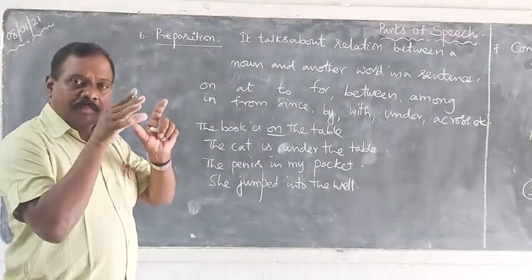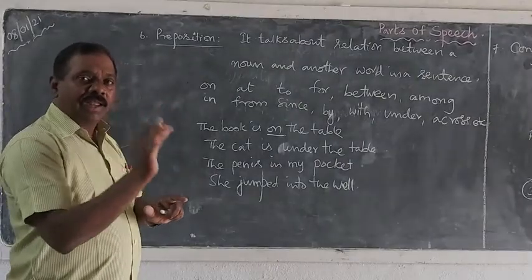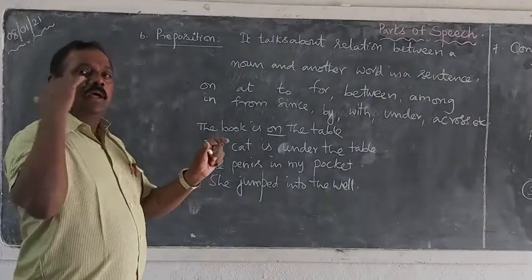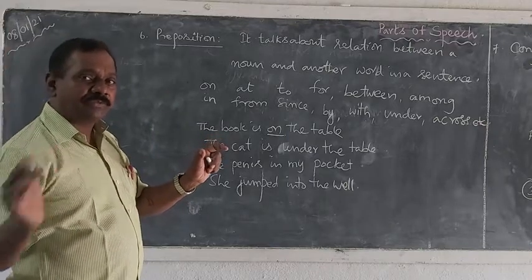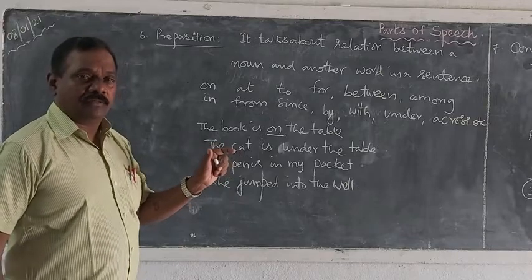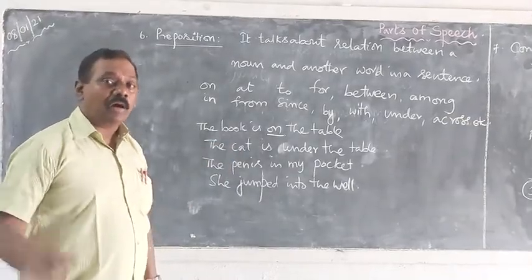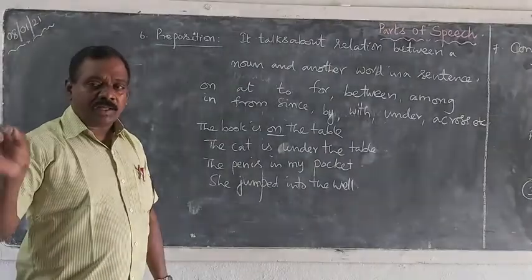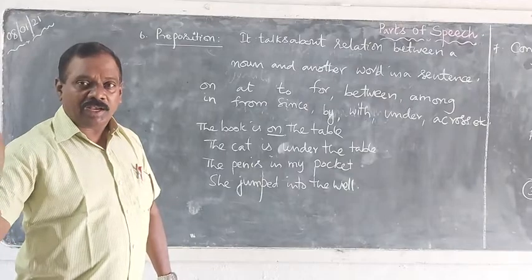So the preposition, a word, tells about the relation between a noun and another verb or some other content word in a sentence. For example, the bottle is on the table. On is a preposition. So the preposition on shows the relation.